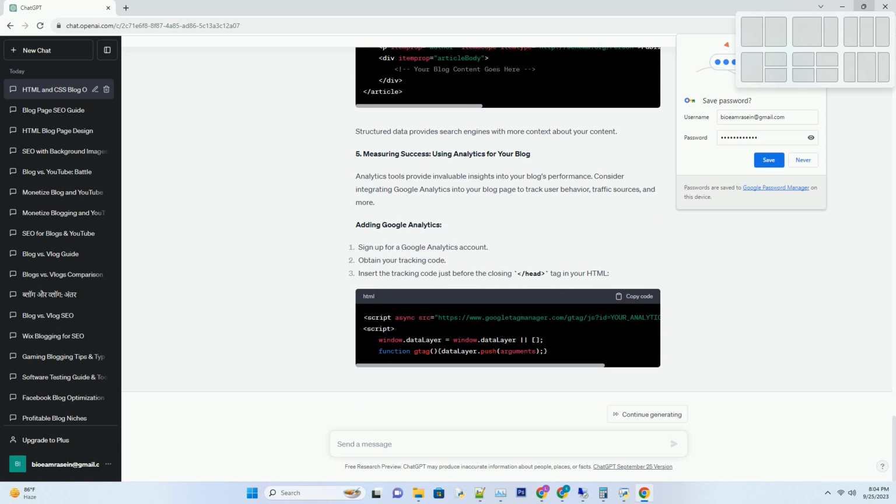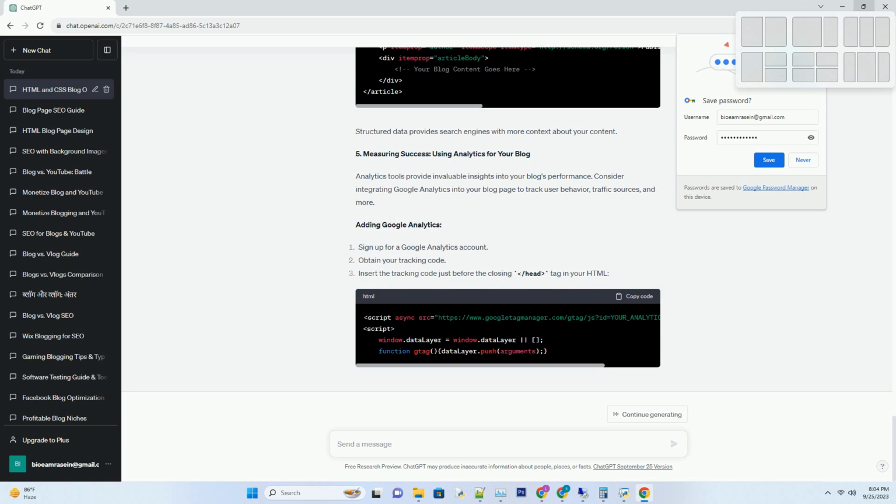Number 4. SEO optimization, boosting your blog's visibility. SEO, search engine optimization, is crucial for driving organic traffic to your blog. Here are some HTML and CSS techniques to enhance your blog's SEO. Meta tags. Include meta tags in your HTML to provide search engines with essential information about your blog post.